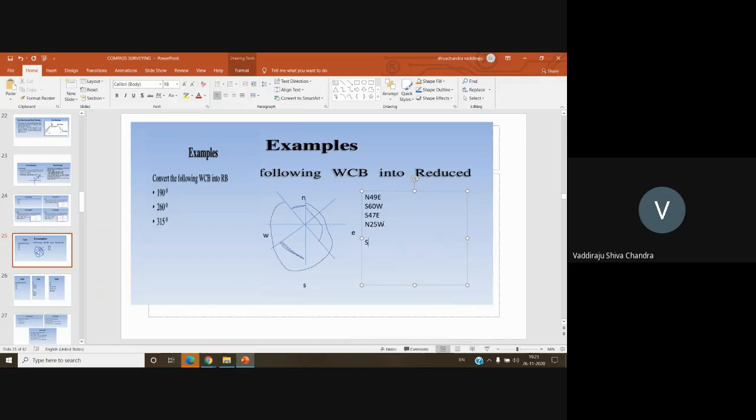The first one is south 10 degrees west. Second is south 80 degrees west. What is the third one, for 315 degrees? North 45 degrees west. Okay, good.